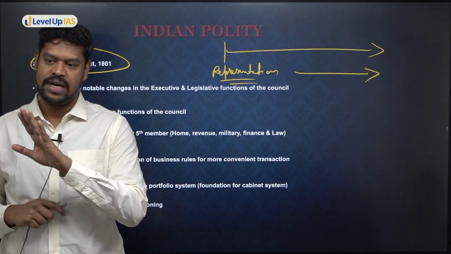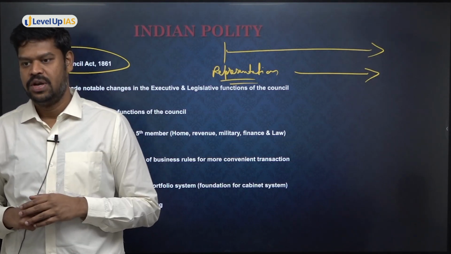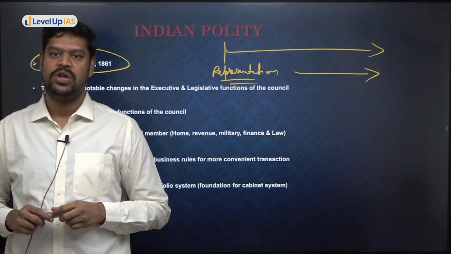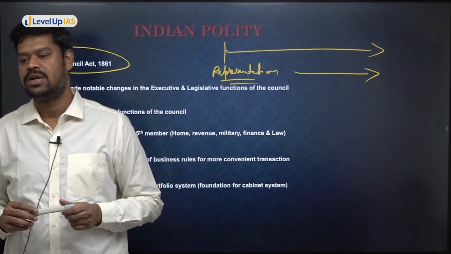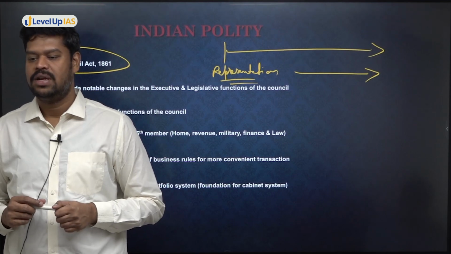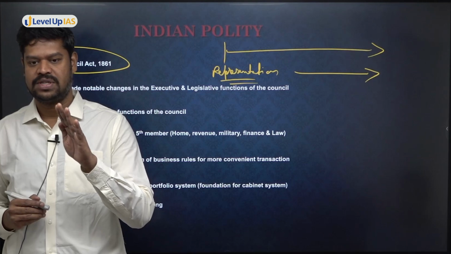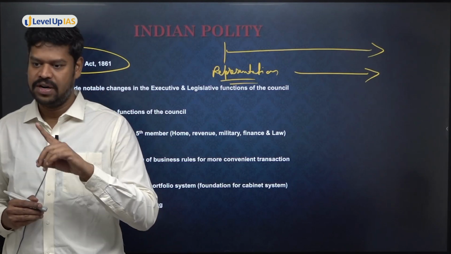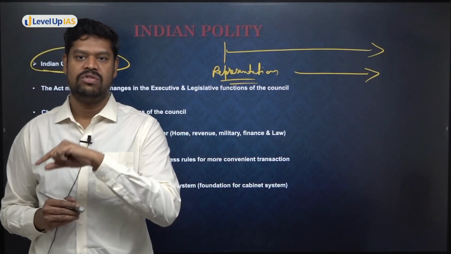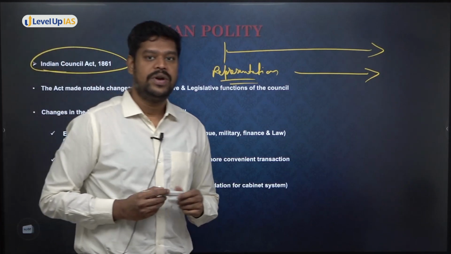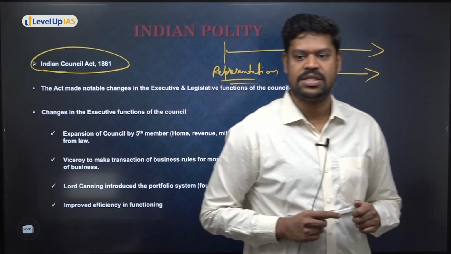Although the word indirect election is nowhere mentioned. The word that was mentioned is only nomination. In fact, the British carefully avoided the term indirect election. They have not given this legal term. So for the first time, the indirect election happened in 1892, but the legal word they used is only nomination. We'll discuss that. So when for the first time have the direct elections happened?